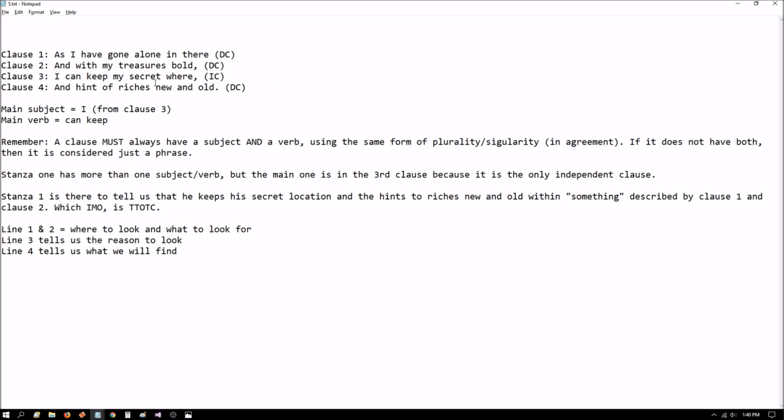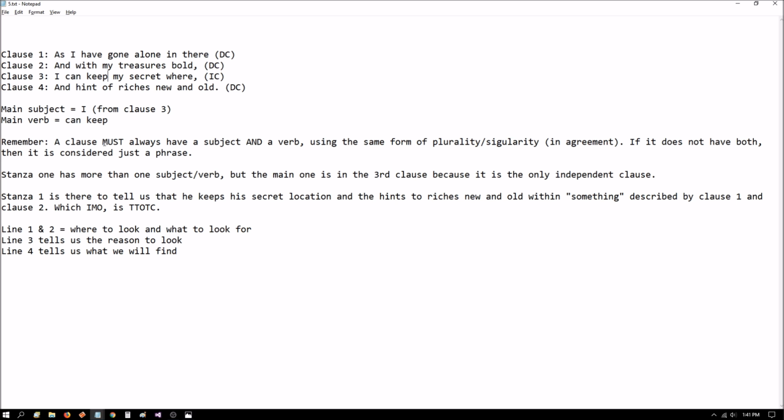So if we're looking for the main subject and the main verb here in stanza 1, the main subject is going to be I. And the verb is can keep. Now can is an auxiliary verb or helper verb working with keep. So keep is what they would call the simple verb. Can keep is the verb phrase. So, but that answers that question for that.